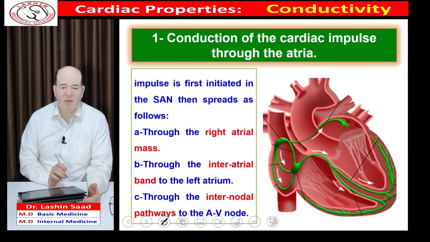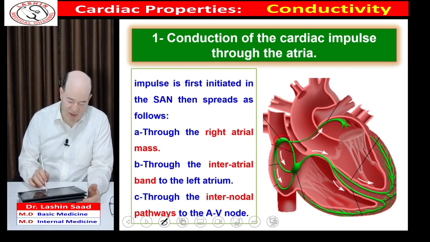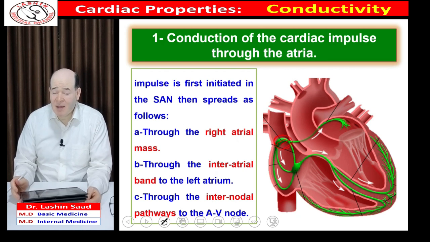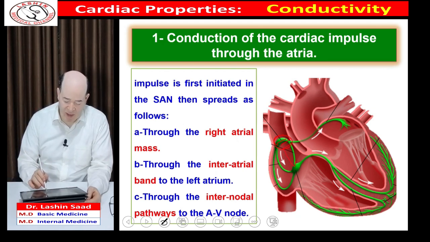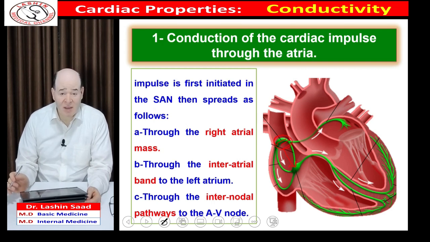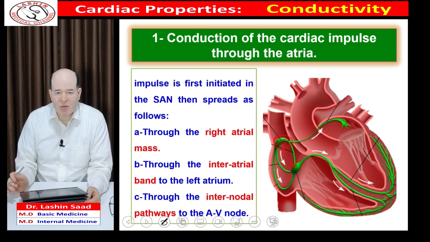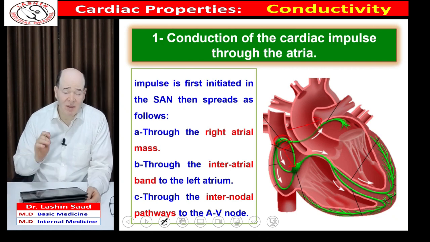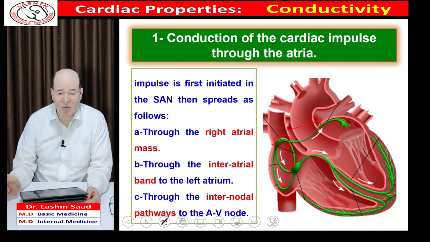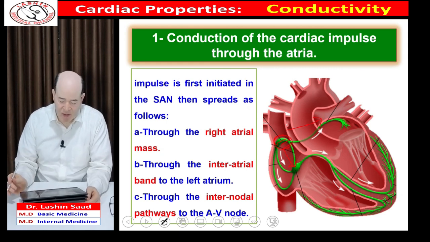First, regarding the impulse transmission in the atria. The impulse starts here in the SA node, and it has three main directions. First, towards the AV node via the internodal pathways, anterior, middle, and posterior, by a velocity of 1 meter per second. Second, it passes from the right atrium towards the left atrium via the interatrial band by a velocity that is similar to the internodal pathways.